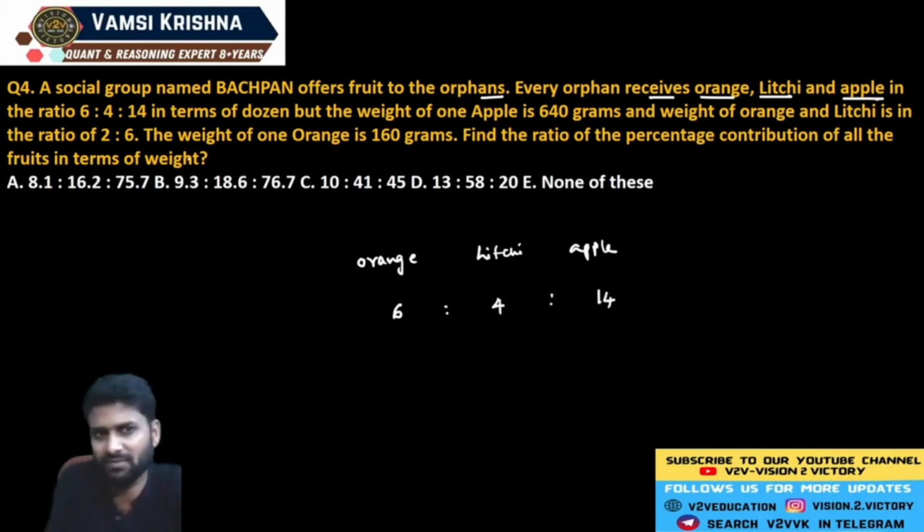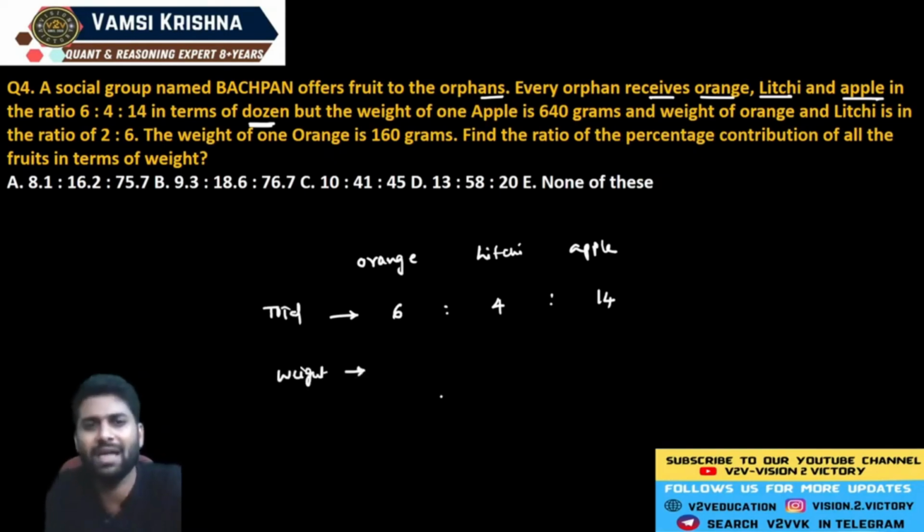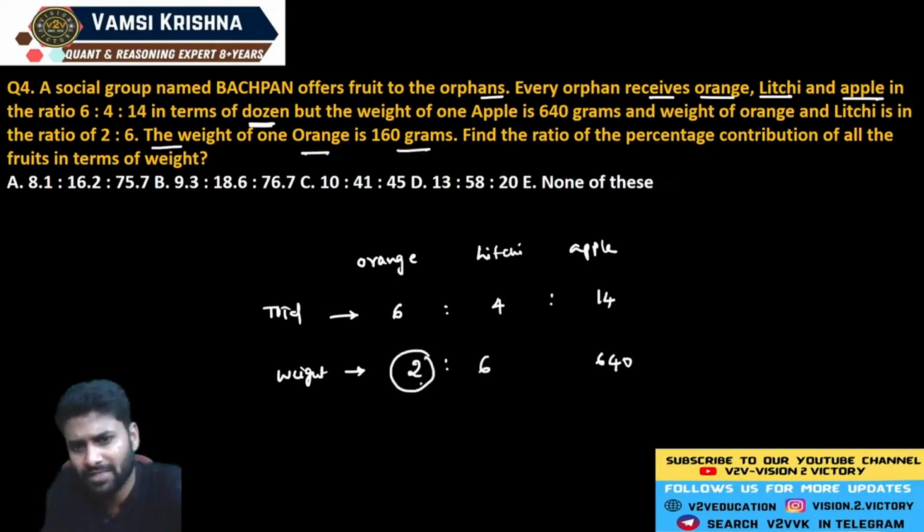So there is one more piece of information available. In the question there is another data available: weight of each apple 640 grams, and orange and lychee are in the ratio of 2 is to 6. And they already mentioned that the weight of one orange is exactly equal to 160 grams.